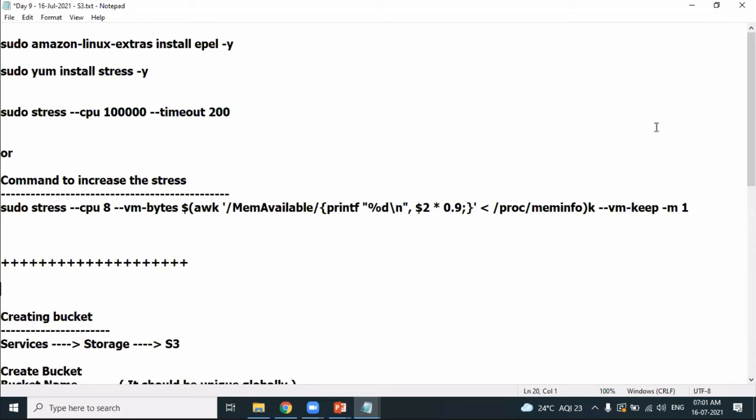Any questions on S3? Please raise your hand. Rupali, any question, Rupali? I can see your hand raised, so please unmute and talk.